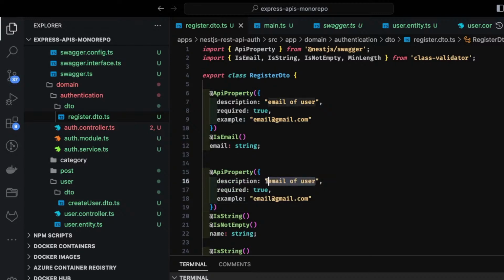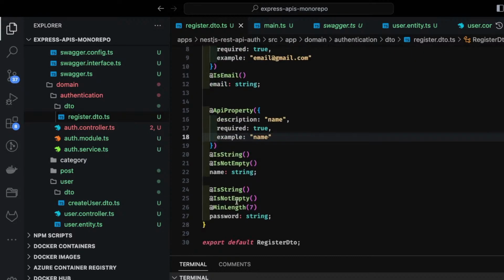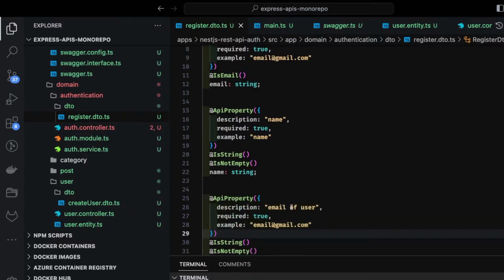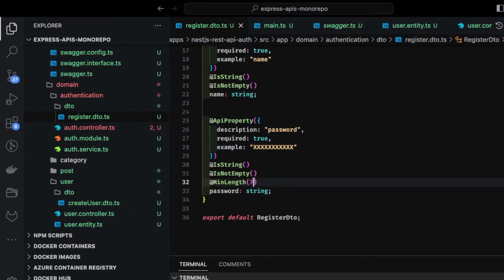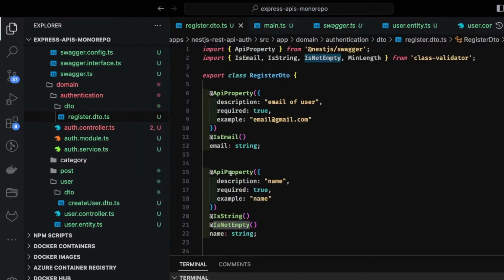So this is the name property, and I think this is also required, not empty. And then there is a password, obviously required. You can add a minimum validation if you want. This is the password, required true. Okay, min length, let's keep it as 6, same as the login API. IsNotEmpty, IsDefined, or IsNotEmpty is kind of similar.